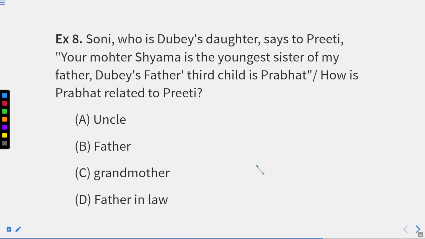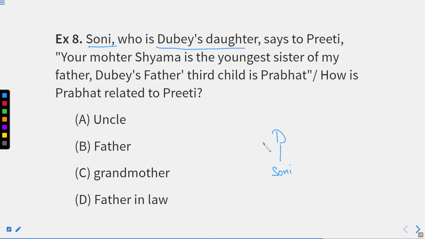Now we'll move to question number 8, where some different situations are given, right? To understand this situation well, first we'll read the question properly. What it says: Sony, who is Dubey's daughter, write the relation. Sony, who is Dubey's daughter. Let's say Dubey, his daughter is Sony, right? This is the thing.